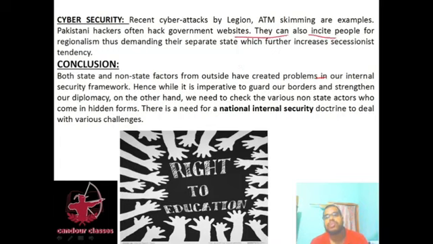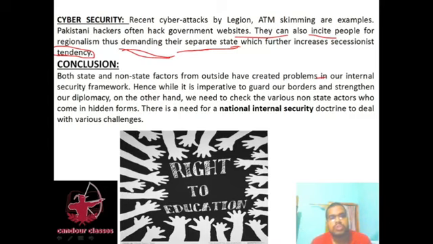They can also incite people for regionalism, thus demanding a separate state, which further increases secessionist tendencies, as I have told you with the example of the Khalistan movement. Not only Khalistan, a lot of things happened after independence from British colonialism. But Sardar Vallabhbhai Patel was the Iron Man, and he joined the states to India.